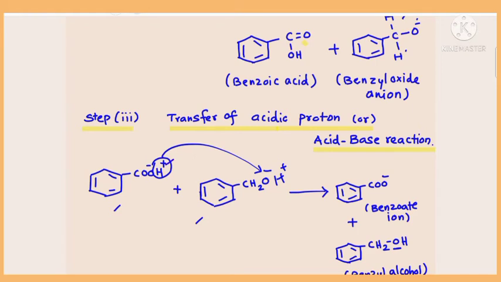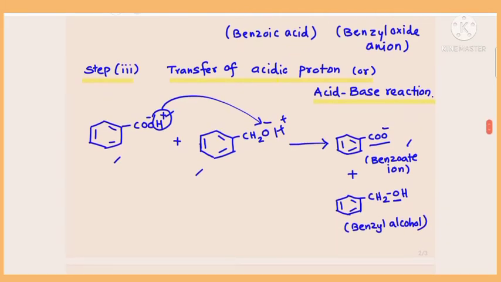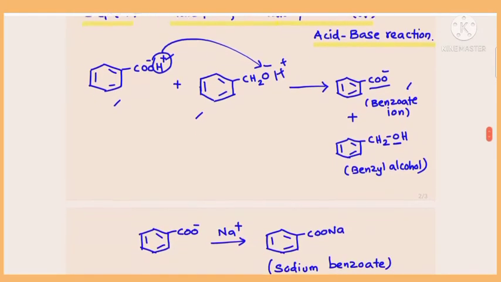Once this H plus is transferred over here, it becomes COO minus, benzene ring with COO minus, which is nothing but benzoate ion. So as a result of transfer of acidic proton from benzoic acid to benzyl oxide ion, we get benzoate ion and benzyl alcohol as products. So these are the final products.